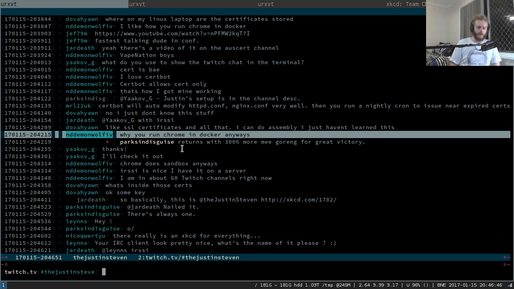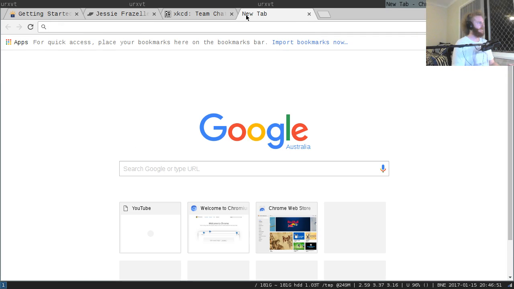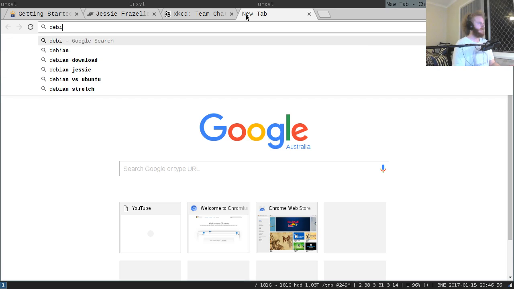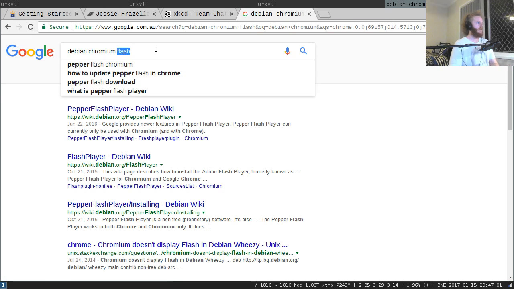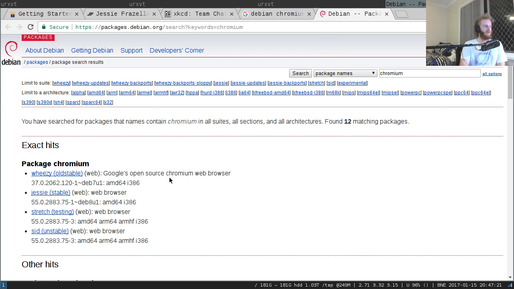One of the biggest reasons right now why I'm doing it is because I stuffed up Debian Chromium. So I went and did the bump from Debian stable to Debian testing, which I've done for the last couple of years. But I didn't realize that Debian testing has a super out-of-date Chromium.